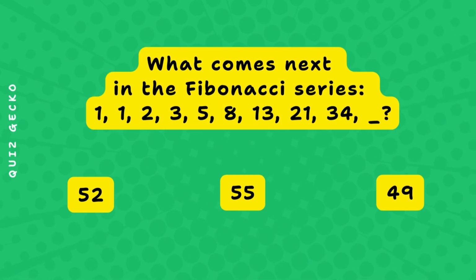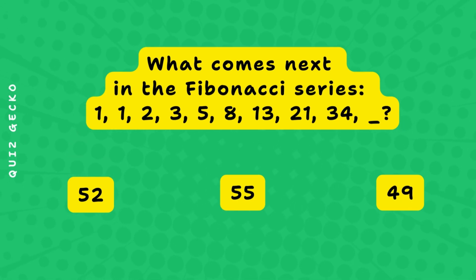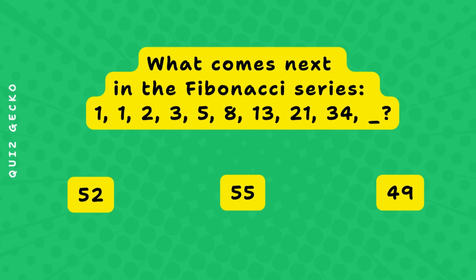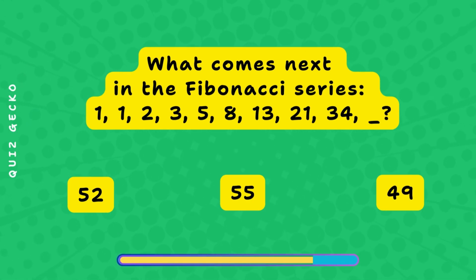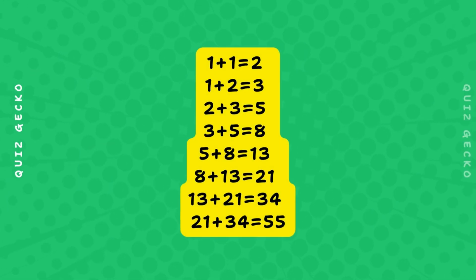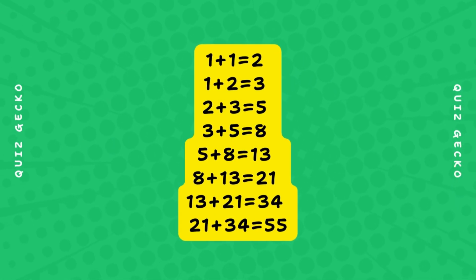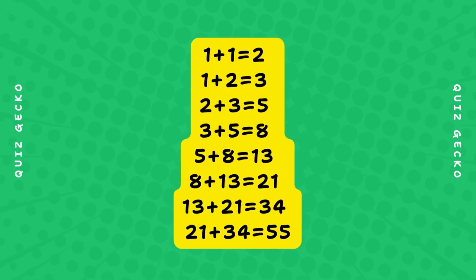Let's start the quiz. What comes next in the Fibonacci series? 1, 1, 2, 3, 5, 8, 13, 21, 34, 52, 55, 49. The next number is found by adding the previous two, so 21 plus 34 equals 55.